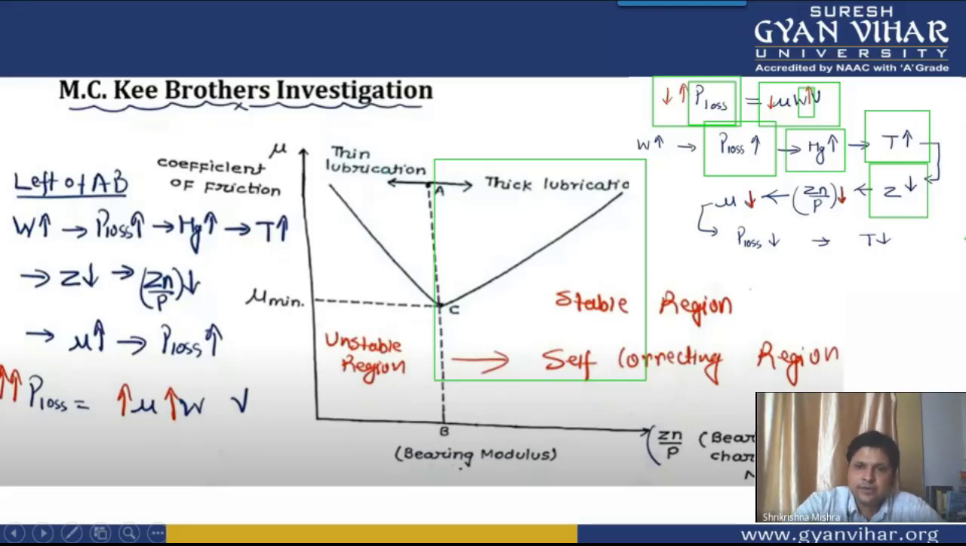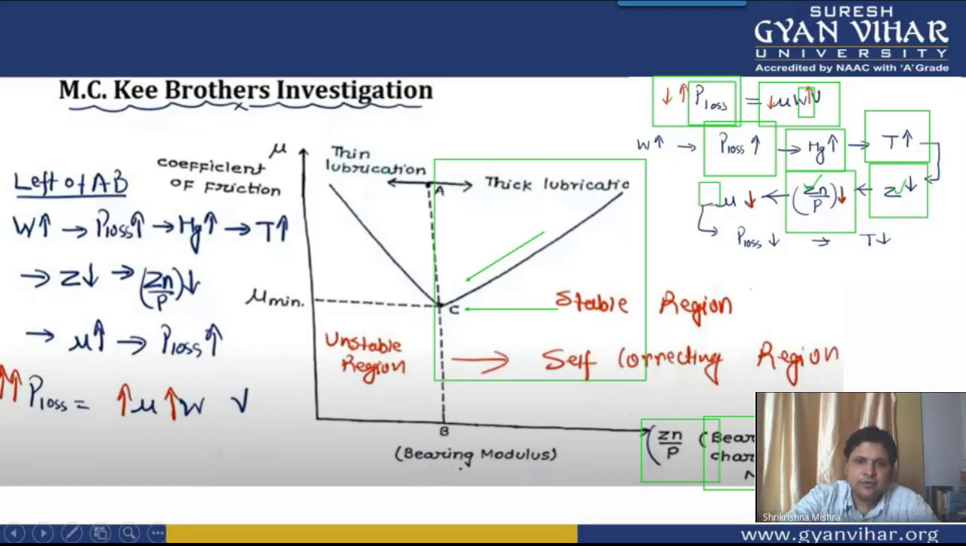And if the viscosity is decreasing, then this dimensionless parameter, mu n by p, or Z n by p, which is known as the bearing characteristic number, will also decrease. Why will it decrease? Because if the viscosity Z is decreasing, it is obvious that Z n by p will decrease, and it is going in this direction.